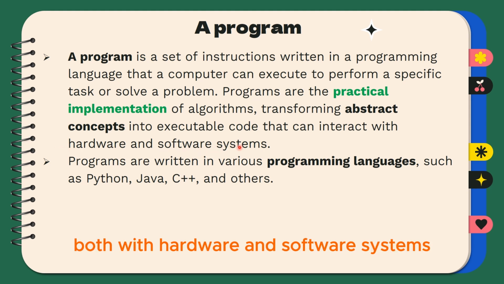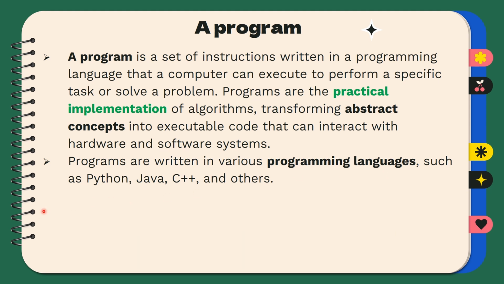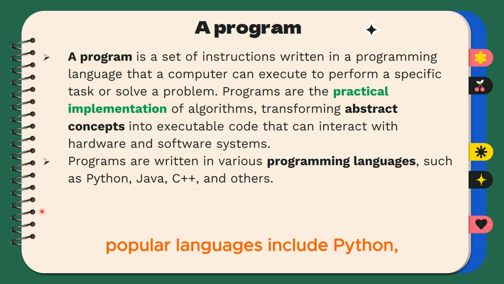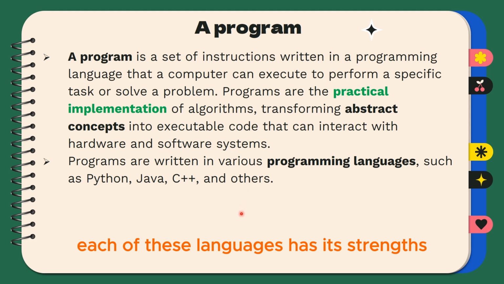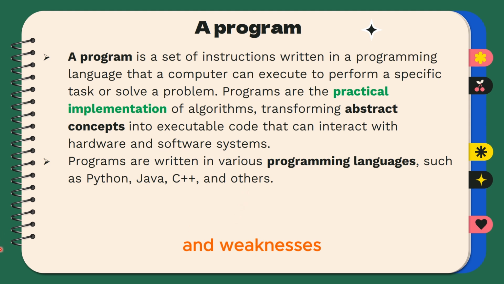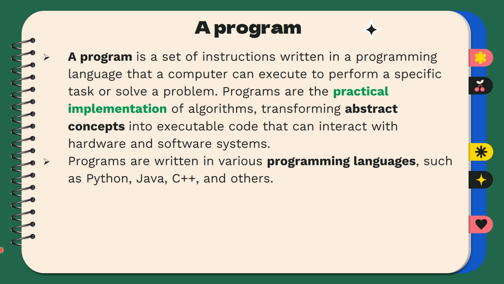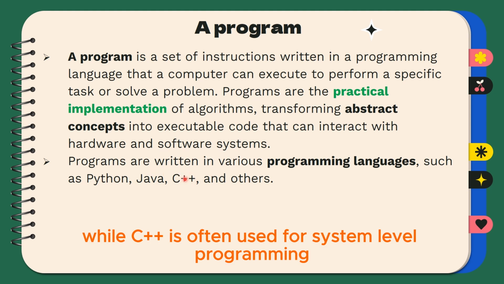and software systems. Programs can be written in various programming languages, each with its own syntax and use cases. Popular languages include Python, Java, C++, and many others. Each of these languages has its strengths and weaknesses, making them suitable for different types of tasks. For instance, Python is known for its simplicity and readability, while C++ is often used for system-level programming.